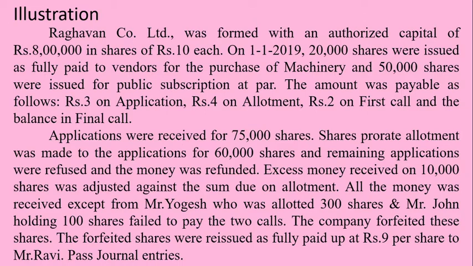So here in this case, 8 lakh rupees is the amount of authorized capital divided into shares of rupees 10 each, which indicates the company has an authorized number of shares of 80,000, that can be obtained by 8 lakh divided by 10. 80,000 shares are available for the company in order to issue shares.